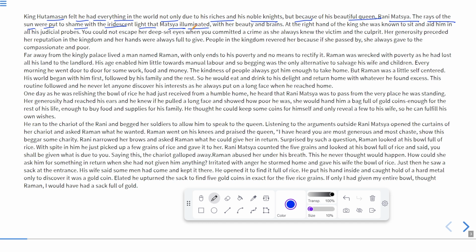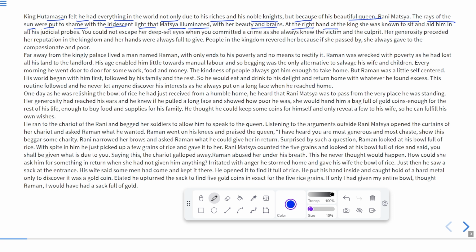Her fair complexion made her shine so brightly that even the sun felt shame just because of the light reflected by the fair complexion of Matsya. It illuminated with beauty and brains. Also, her intelligence was popular.